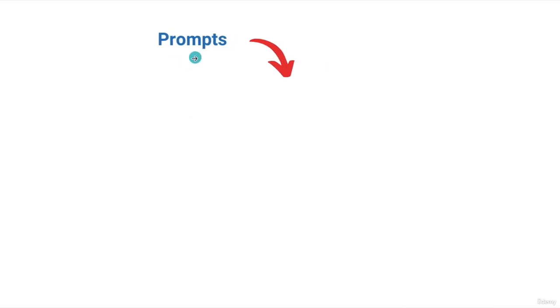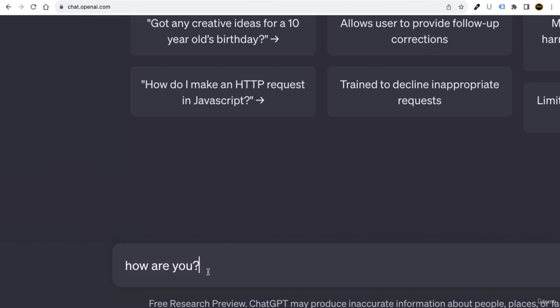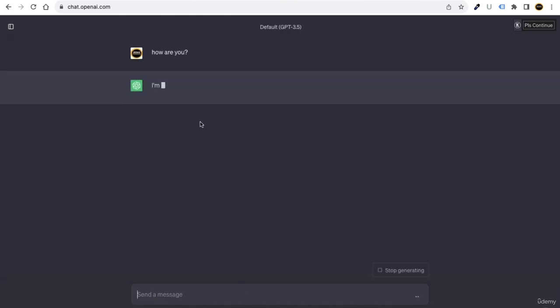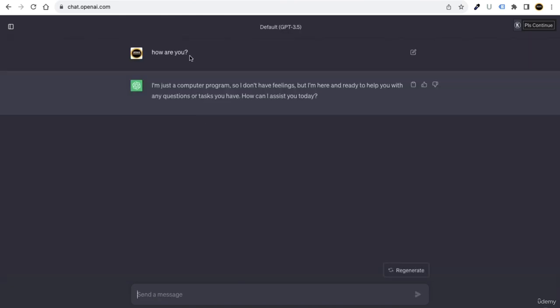So basically, prompts are the questions which you ask to AI. For example, we click on enter and then it gives us a response for this particular question or prompt.